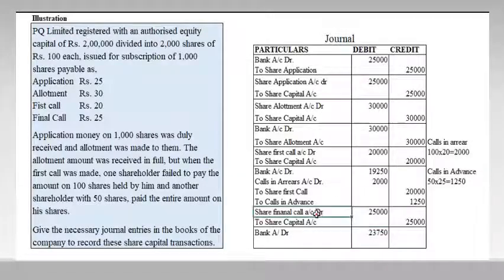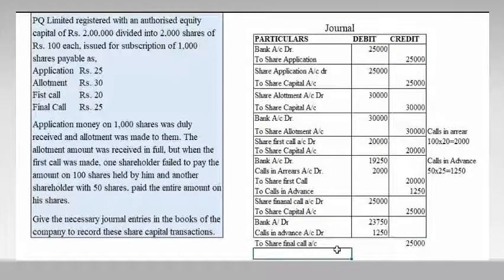And there is a calls in advance 1,250. Now we will check this balance. There is a credit balance in this account, calls in advance. Now we will take this account balance and transfer it to the share final call. So calls in advance account debit 1,250 to share final call. Total 25,000. Here is the problem. Now we have completed all the workings.